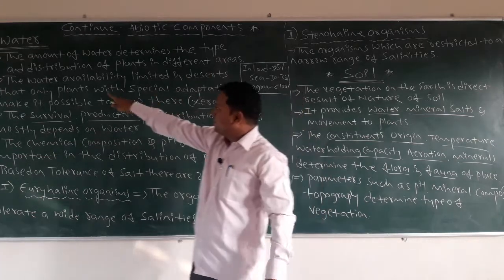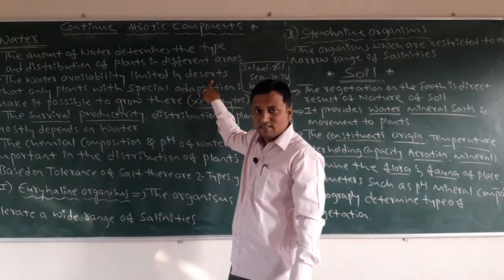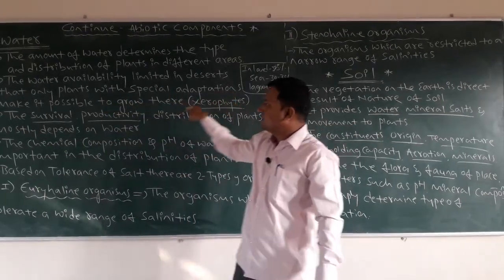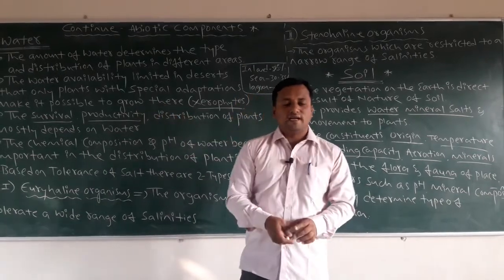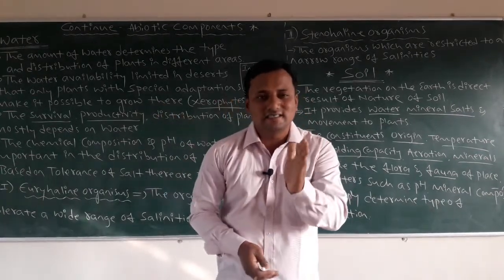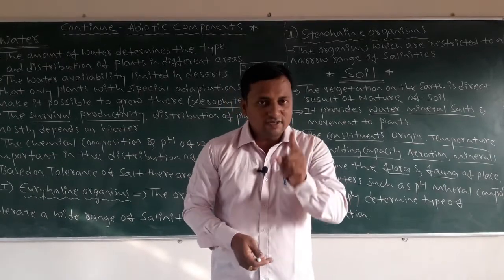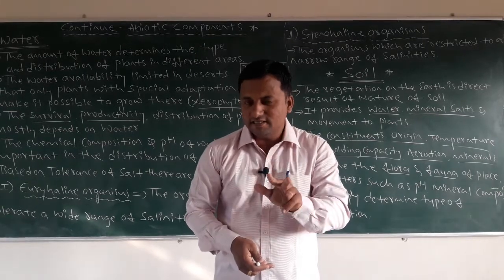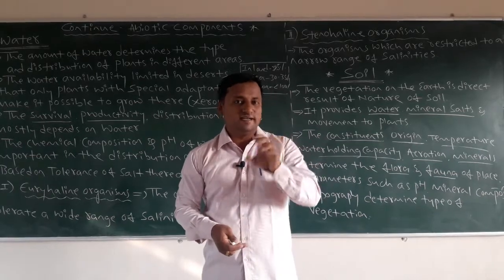Okay. Next, second point: water availability is limited in deserts, so only plants with special adaptations can grow there. Those plants which are present in deserts are called xerophytes. Hydrophytes and xerophytes are two categories of plants based on water availability.